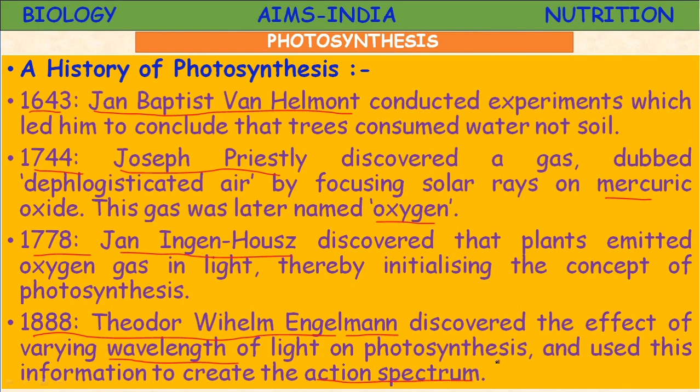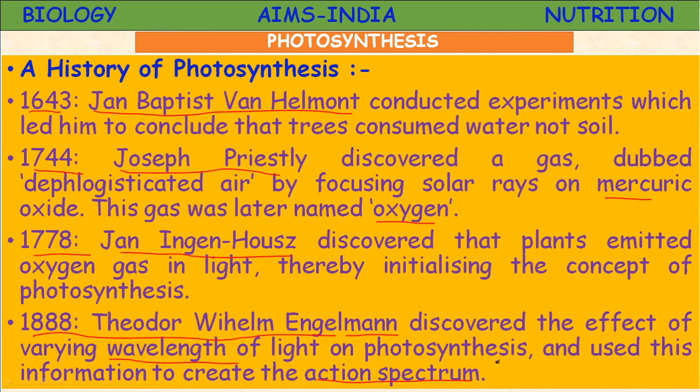of visible light. The equation represents the entire story of photosynthesis. What is that equation? 6CO2 plus 12H2O, in the presence of light and chlorophyll, gives rise to C6H12O6 plus 6H2O plus 6O2. So this entire equation represents the photosynthesis reaction.